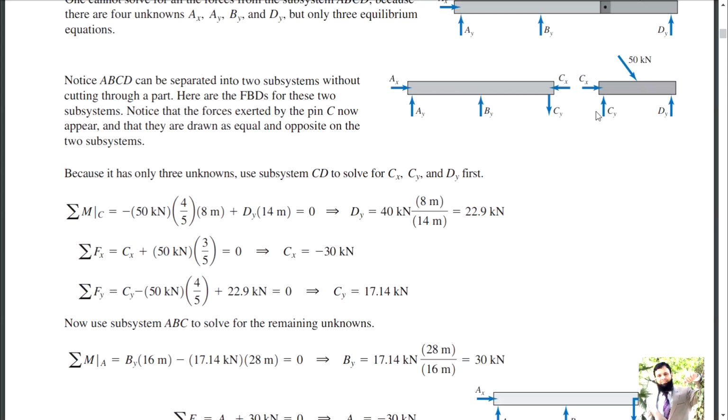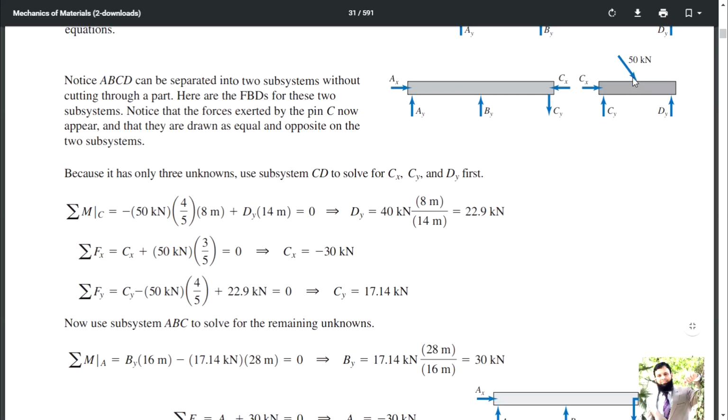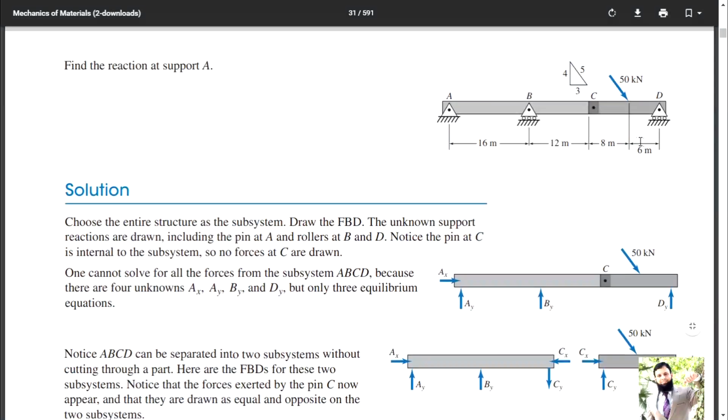You have to assume what is positive and what is not positive, because there are two different moments: this one will apply counterclockwise and this will apply clockwise. Moment about point C states that minus 50, and what's the angle? He has given a 3-4-5 triangle.